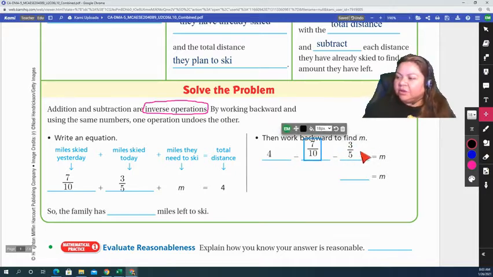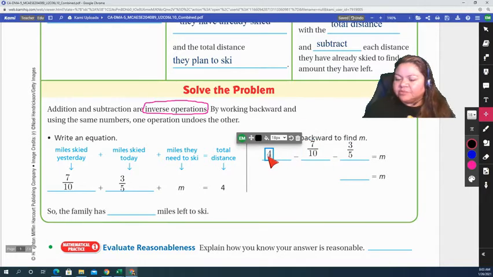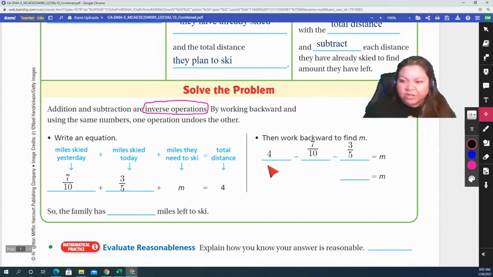And so I can tell here, my 4 is a whole number. So I can convert it into any denominator by just using the renaming strategy, which we learned in lesson 8. But here we already have two fractions. One has a 10 as a denominator, and the other one has a 5. So I know that 10 would be my common denominator.